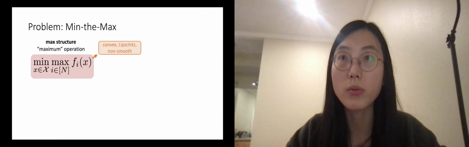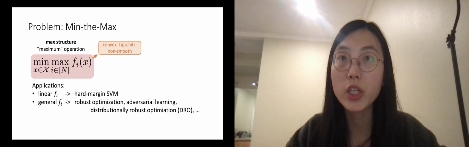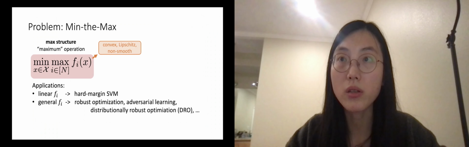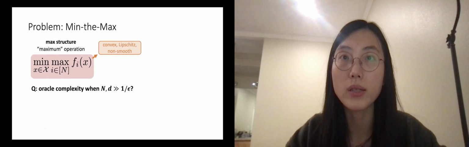For our max structure objective, when functions fi are linear, it models hard margin SVM in machine learning. Further, when fi's are general convex losses, it is a prevalent objective for robust optimization, adversarial learning, and distributionally robust optimization. For this problem, we ask the question of what is the necessary and sufficient oracle complexity for solving it when nd is way larger than 1 over epsilon.